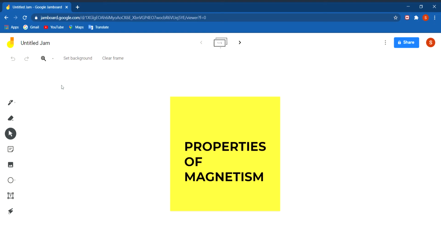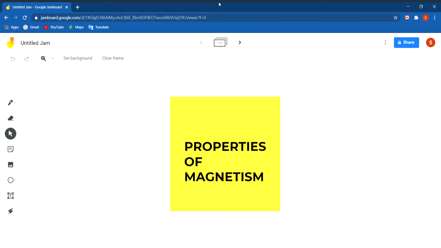We have also studied what are magnetic substances. Magnetic substances are substances that are attracted by the magnet. And then we have discussed making a magnet. Now we shall discuss the properties of a magnet.